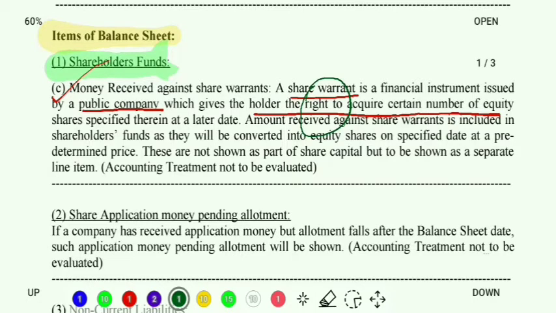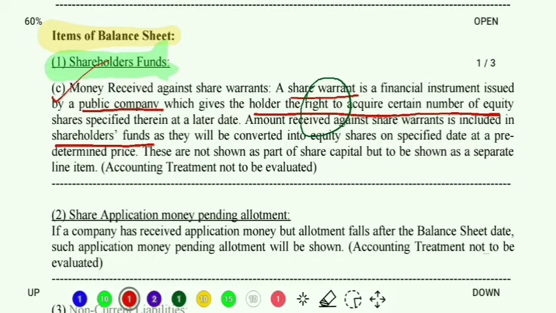Next line: amount received against share warrants is included in shareholders fund. Obviously it is included in shareholders fund, that is why it is a subheading of shareholders fund, subsection C, as they will be converted into equity shares on a specified date at a predetermined price. These are not shown as a part of share capital but to be shown as a separate line item.